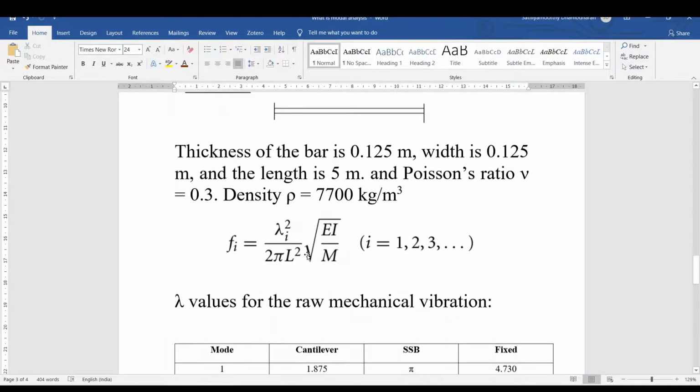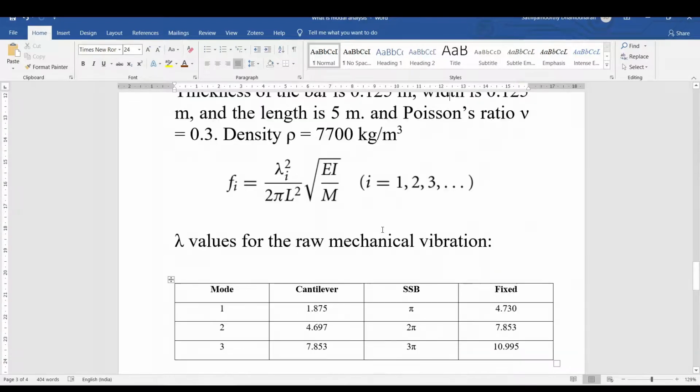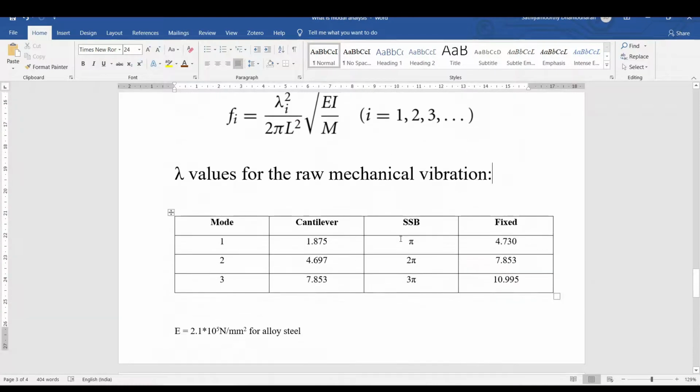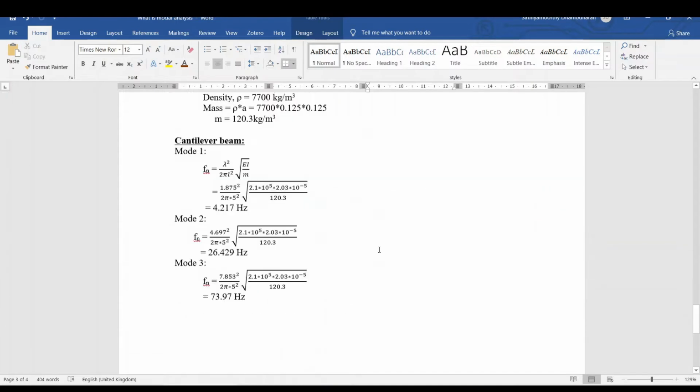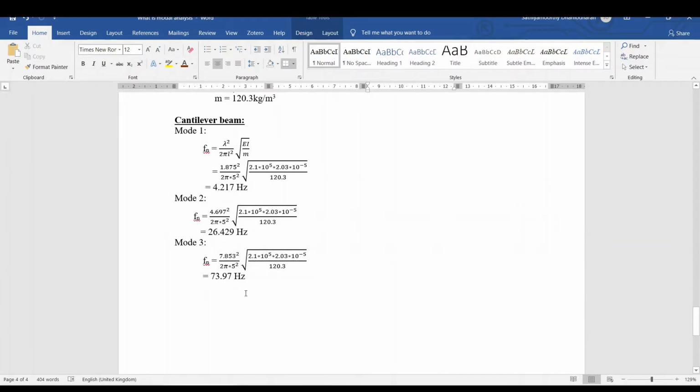And come to the calculation part. This is the formula for calculating the natural frequency of beams. The lambda value will vary according to the beam. This is the standard value, pi, 2 pi, 3 pi, like that it varies for the simply supported beam. And I have calculated the model calculation. The result also matches.